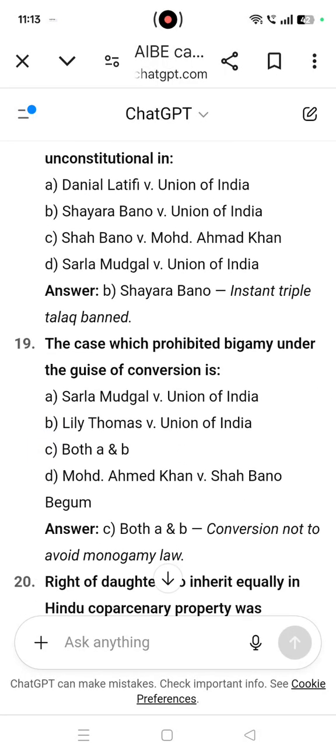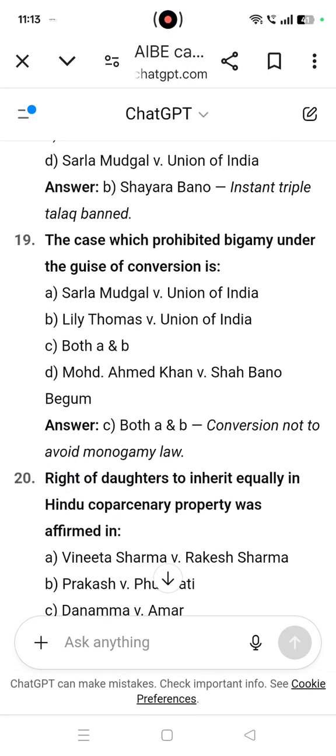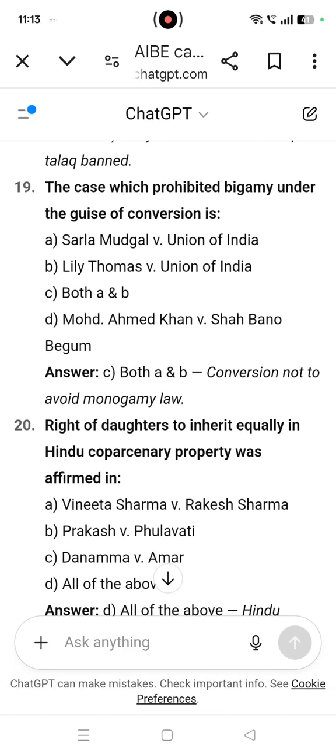The case which prohibited bigamy under the guise of conversion: here the answer is both A and B. Conversion not to avoid monogamy law. Sarla Mudgal versus Union of India. Lily Thomas versus Union of India.